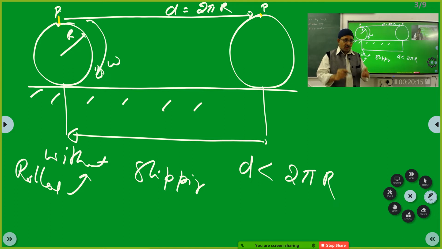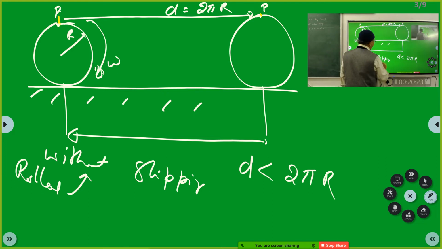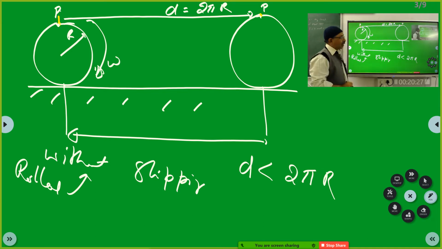Good, good. So if you want to identify that a wheel has rolled without slipping, then this condition must be satisfied. What is this condition? That d, the distance it has traveled when it completes one complete rotation, should be equal to 2 pi r. The horizontal distance it has covered should be equal to 2 pi r. Then it has rolled without slipping. Got it?